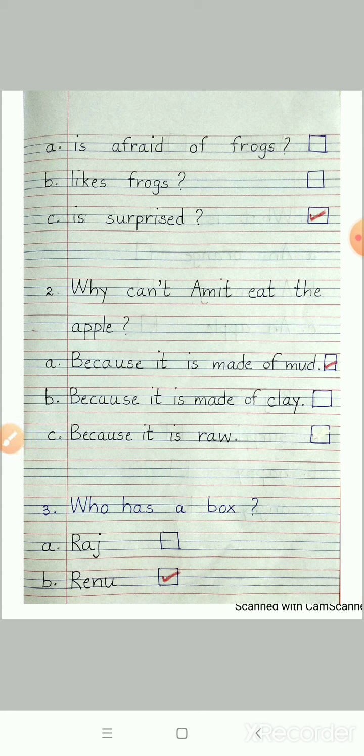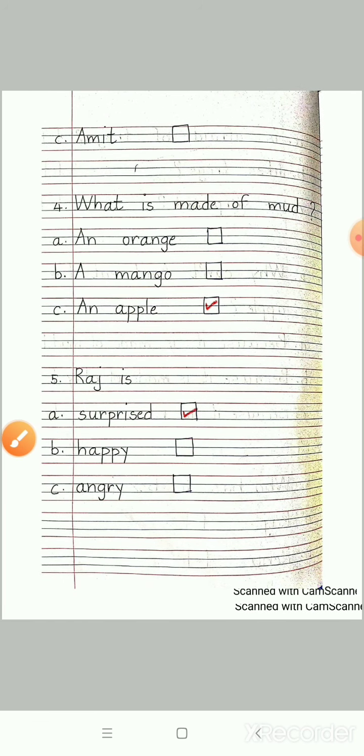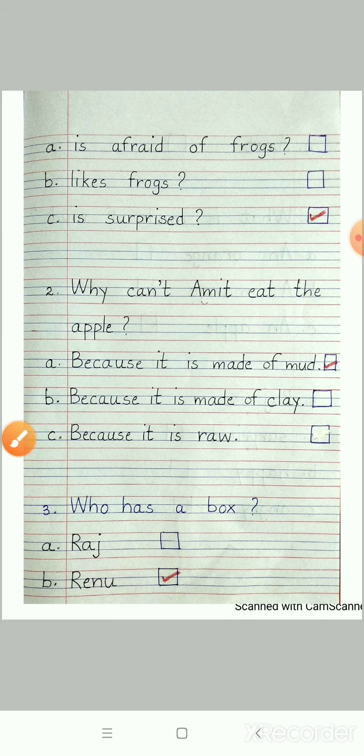Question number 3. Who has a box? I repeat, who has a box? The first option is Raj. The second option is Renu. And the third option is Amit. So what is the right answer? The correct answer is Renu. Who has the box, students? Renu. Please put a tick in option B. Now, let's move on to the next page.